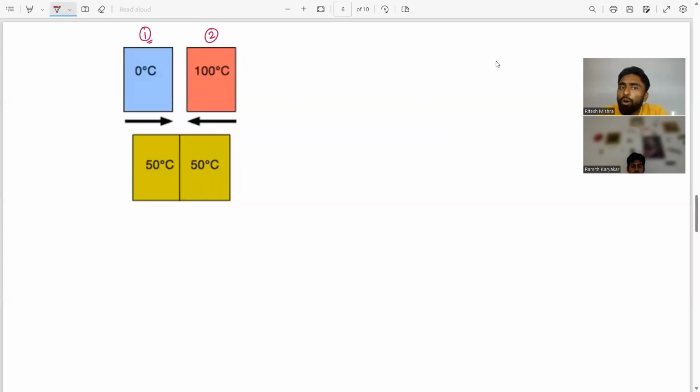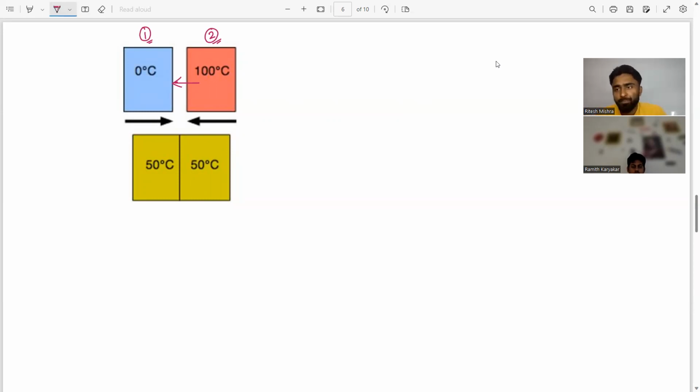Since the second body is at a higher temperature and the first body is at a lower temperature, and you know that heat transfers from higher temperature to lower temperature, the higher temperature body will give heat to the lower temperature body.